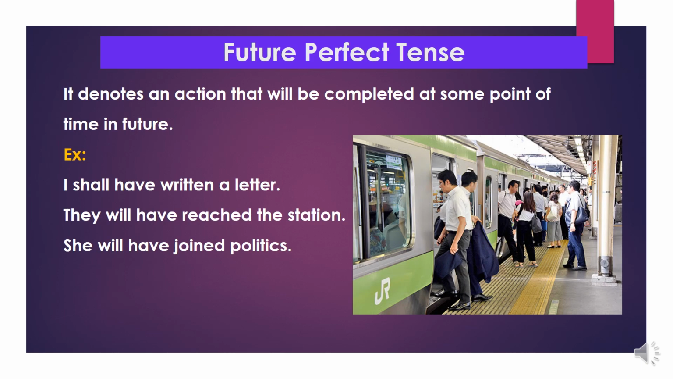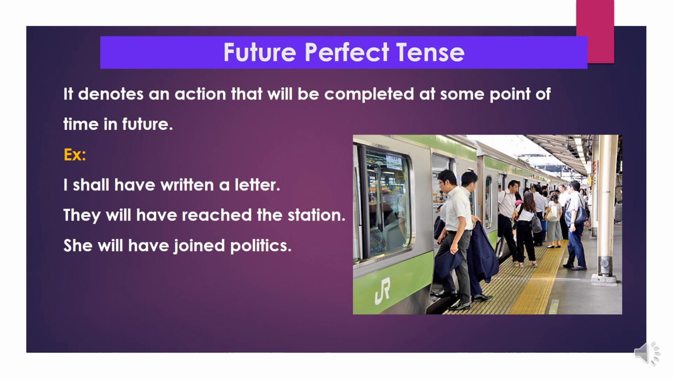Let us see what is future perfect tense. It denotes an action that will be completed at some point of time in future. Subject plus will or shall plus have plus V3 plus object. This is the structure of future perfect tense. Let's understand with the help of some examples.